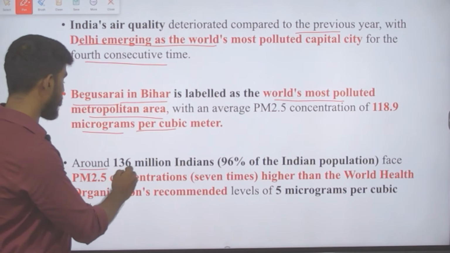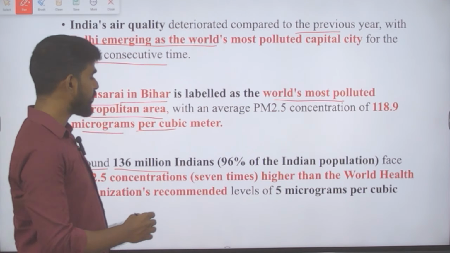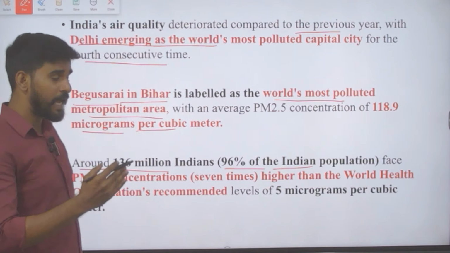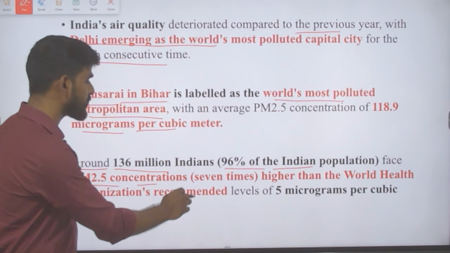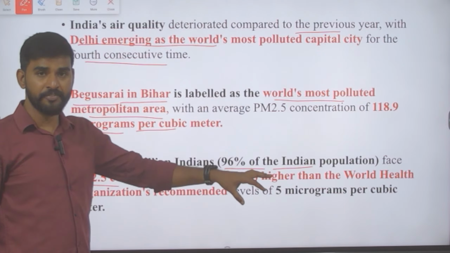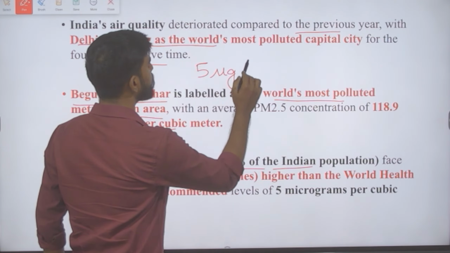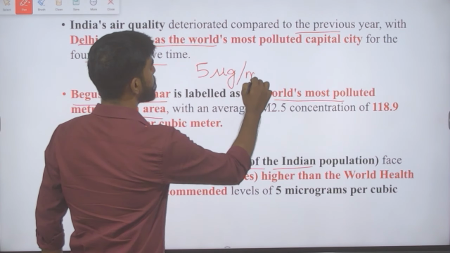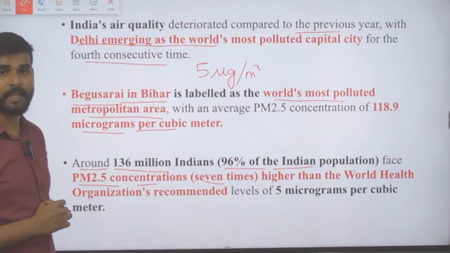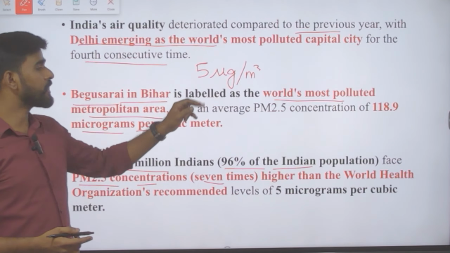Okay, and then around 136 million Indians, that is approximately 96% of the Indian population, actually faces PM 2.5 concentration which is higher than the World Health Organization's recommended level, that is 5 micrograms per meter cube. 96% of the Indian population faces more than this.